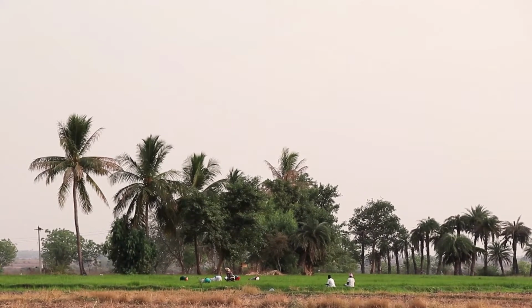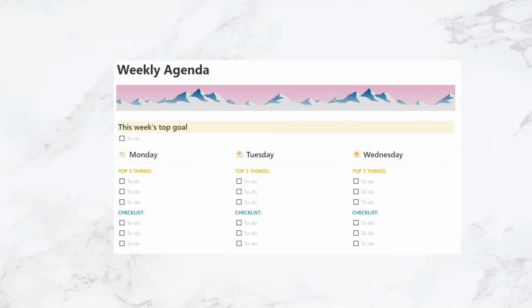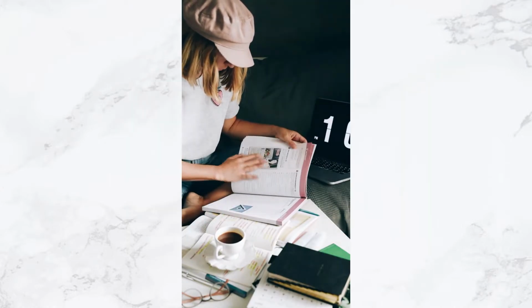And a thing to note for these top 3 things each day is that they should tie in really well with the week's top goals. That way, by the end of the entire week, you can look back and see, wow, I have done 3 things every single day, which is a total of 15 things moving me towards achieving those top goals of the week. And I think that makes every single week so productive.